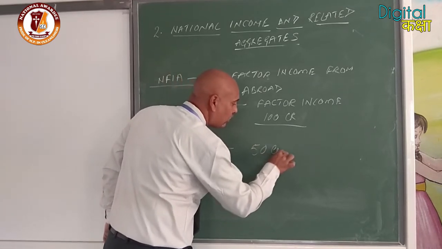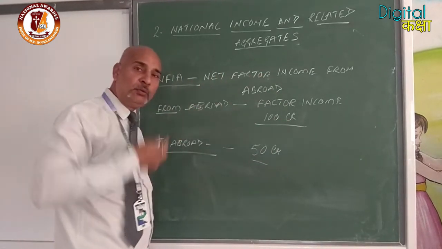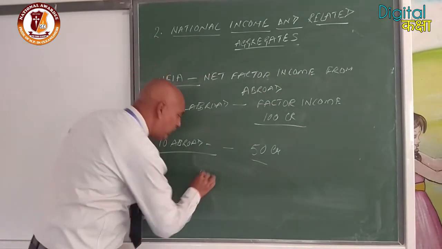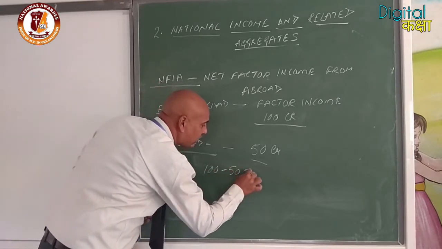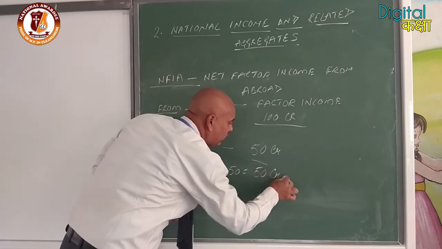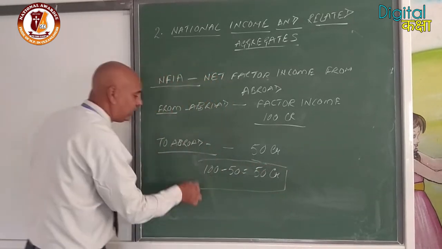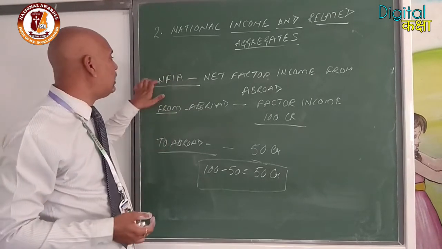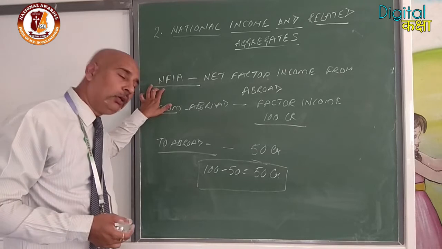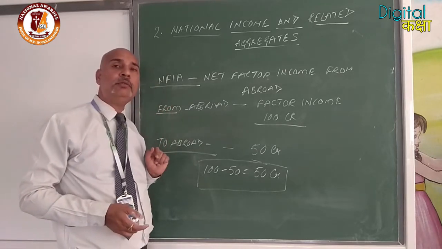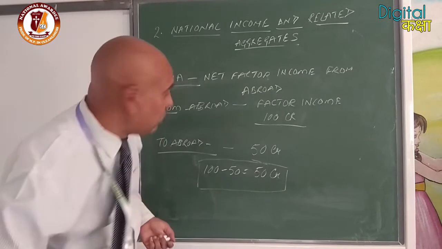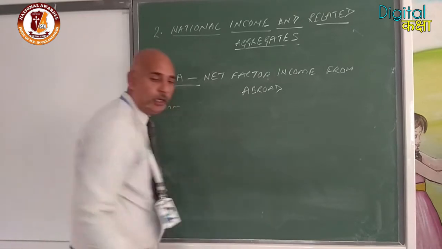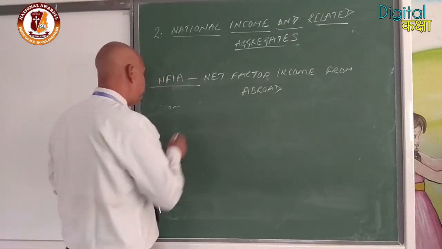What is the actual amount which we have earned? That comes under the net factor income from abroad. Is that clear? Now, what is the use of the factor income from abroad? It is used to convert GDP into GNP, that is gross national product, or NDP to NNP.